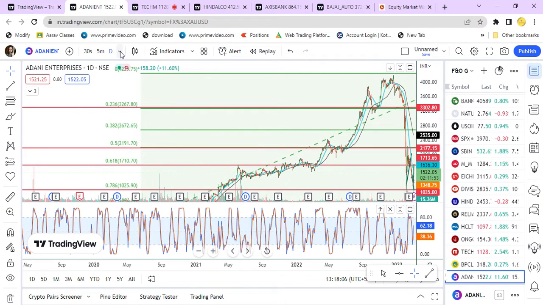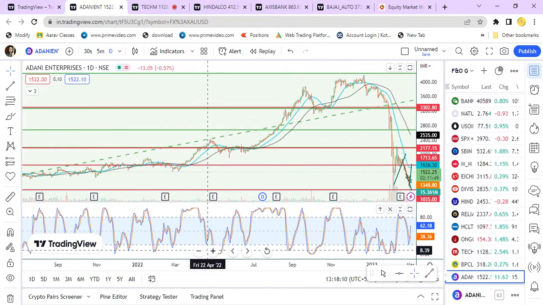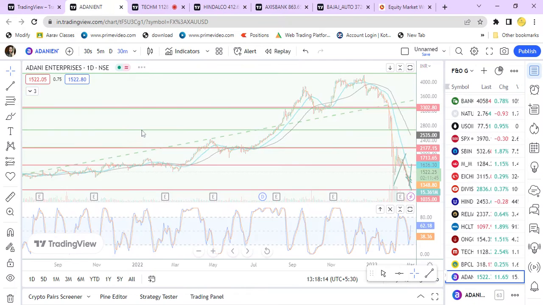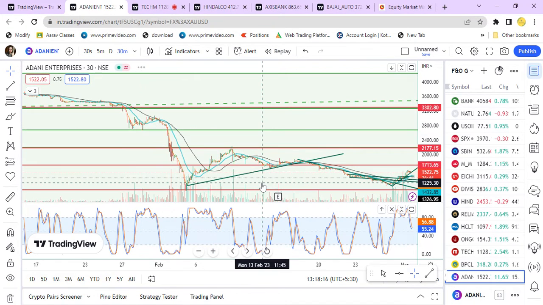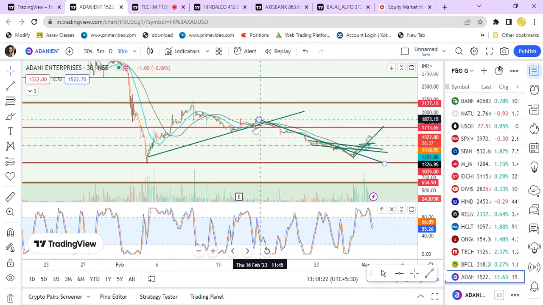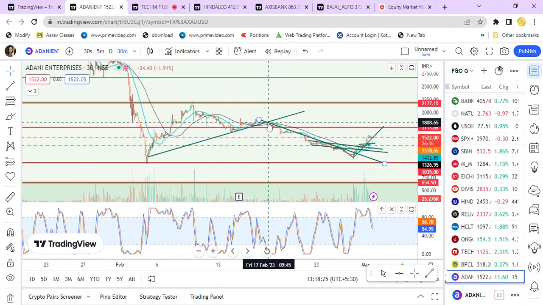We'll analyze in lower time frame, because still the rejection is not confirmed. We'll analyze the 30 minutes chart. Here I gave a call on 17th of February.